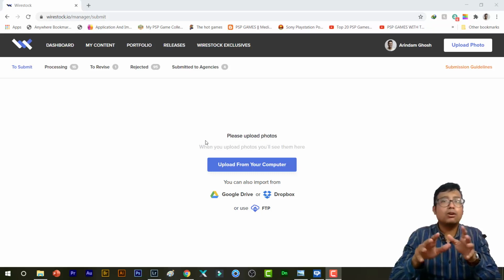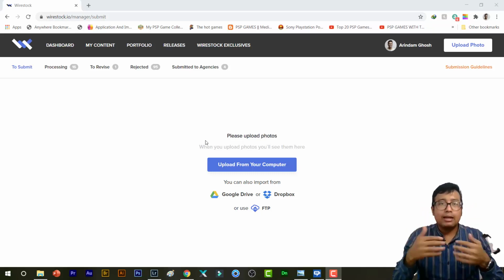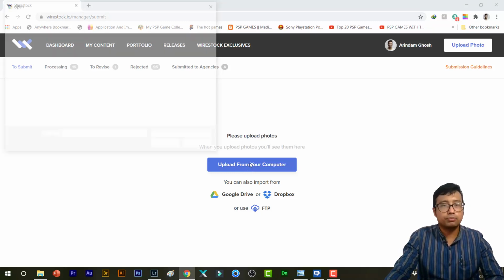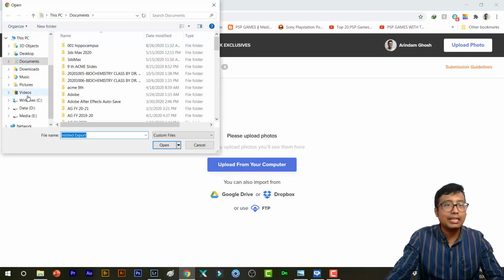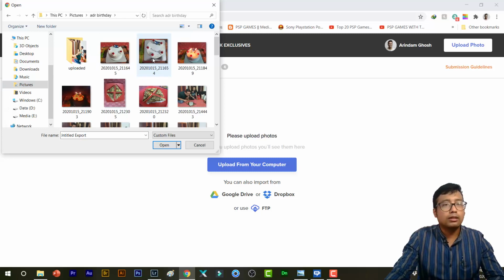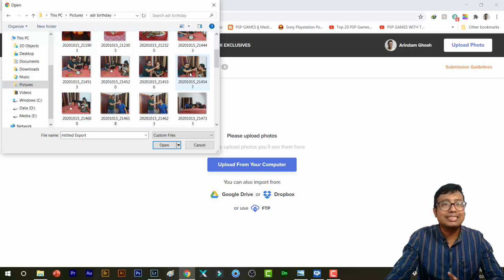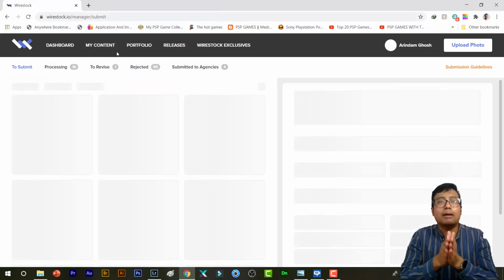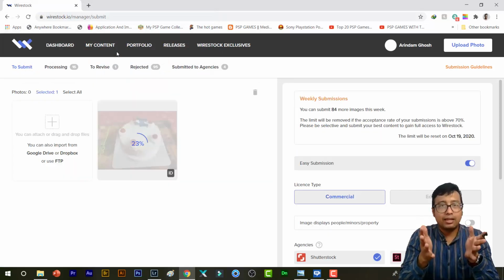Then when you enter your initial name, email address, everything, a page will come where you need to upload photos from a computer. You can drag and drop also. So right now I'll just upload one to show it to you. I'll just select any picture from my hard drive. I'll give a photo which doesn't need any model release. So, for example, I upload this photo of a cake.